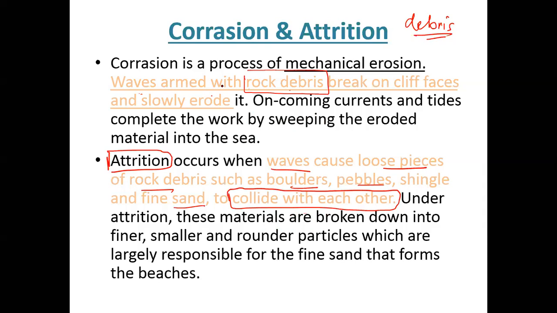So corrasion is when the rock debris collides with the cliffs. Remember those cliffs which I showed you, or any elevated structure found on the coastal area can be called a cliff. So when they collide with them, the breaking down results in corrasion, and within the wave, when the loose particles collide with each other, it is called attrition.